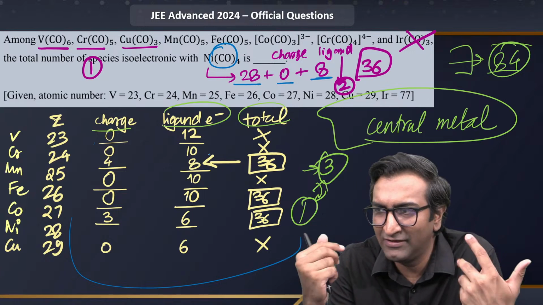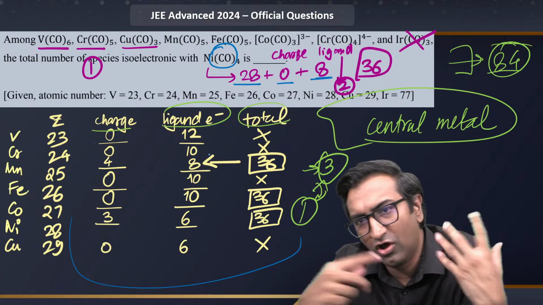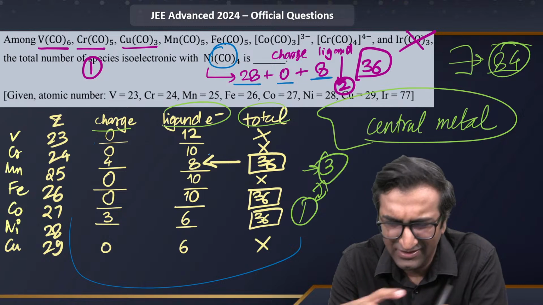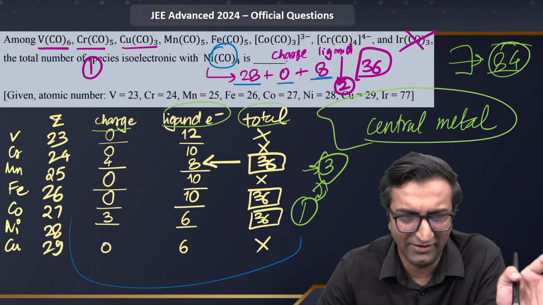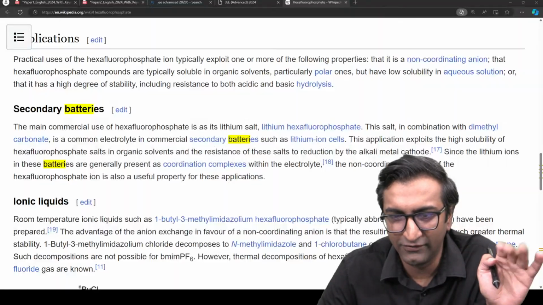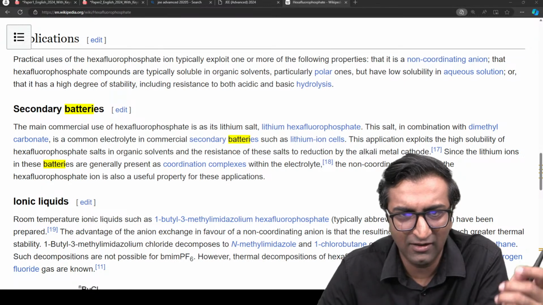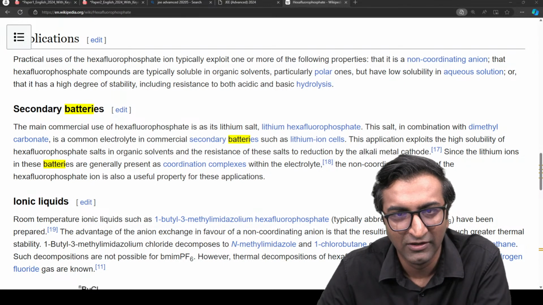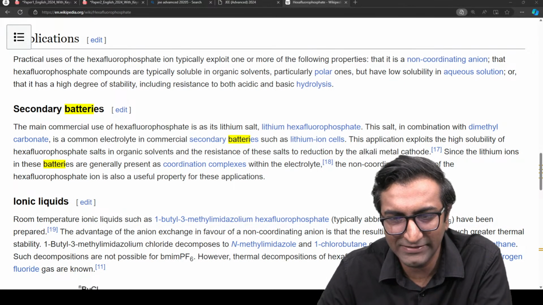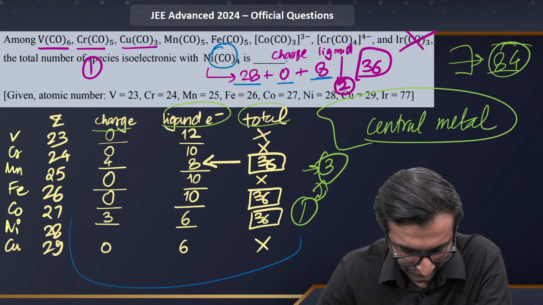Because I have never in my life seen isoelectronic species where you consider all of them, especially coordination. You look only at this. Anyway, let's not do this. It's okay. ये हो चुका है. This is done. Okay, let's forget about this. अब JEE ने जो बोला, we have to accept, है ना? I'm getting on to the next stage of all of this. ठीक है? We have to accept what they have done.